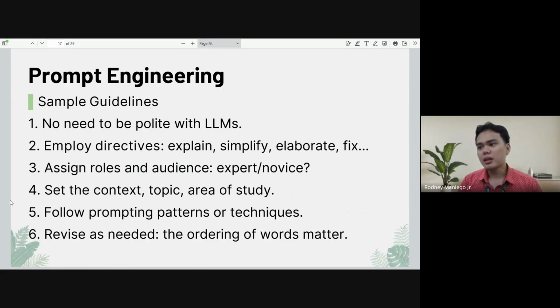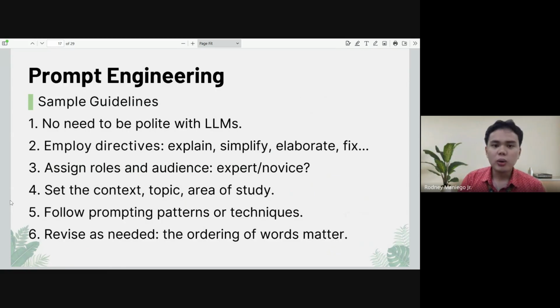There are studies that show that the more strict you are, maybe I would not say to use curses, but there are instances that these large language models may provide you with better results if you are more strict with it. Number two, employ directives.